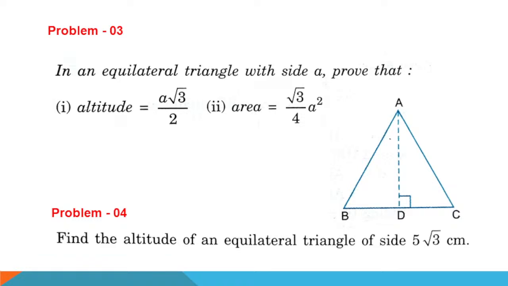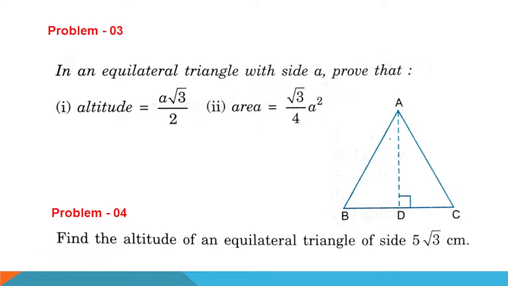In an equilateral triangle, if each side is of length a unit, then the altitude, meaning height, is root 3 a by 2, and the area is equal to root 3 a square by 4. By using this formula, you have to solve problem number 4. This formula is very important. It will come in your exam.